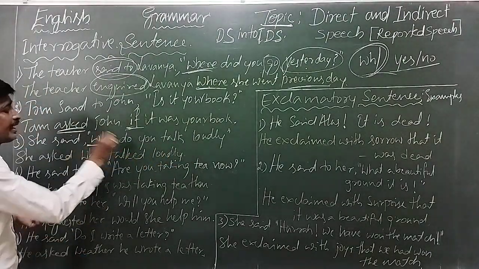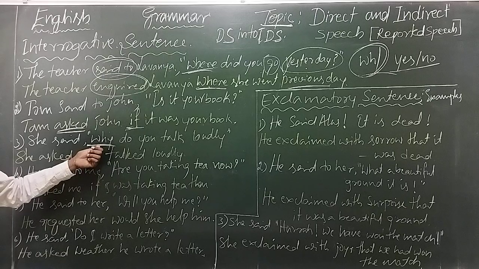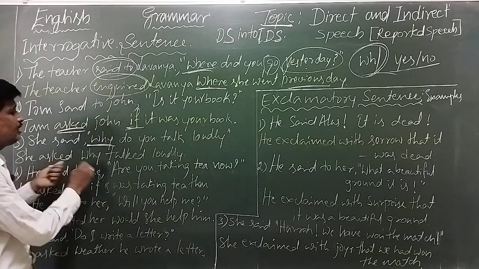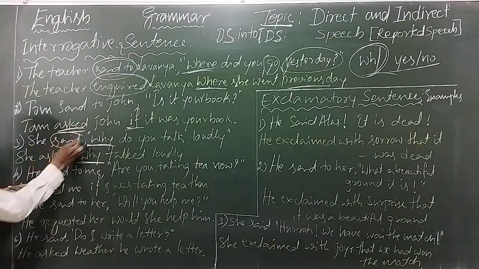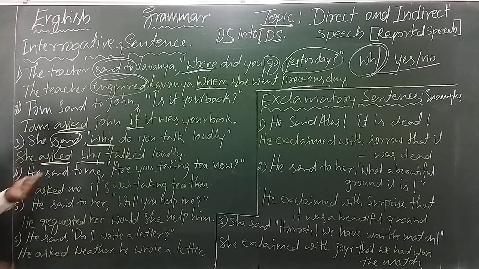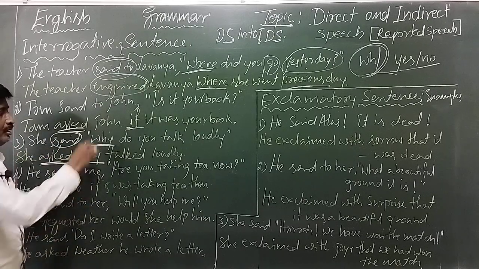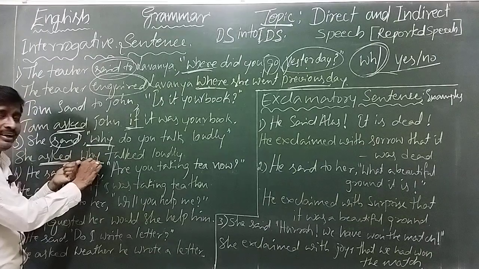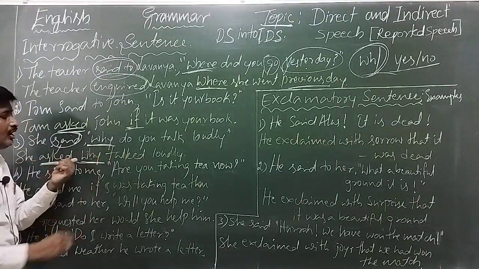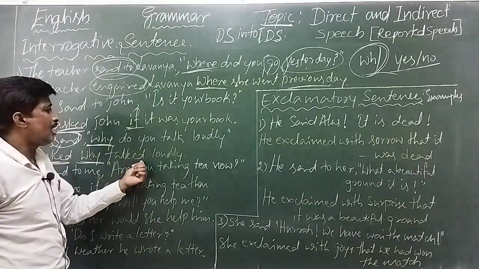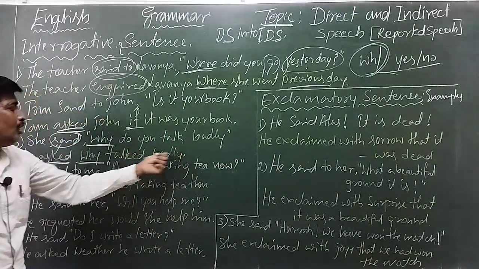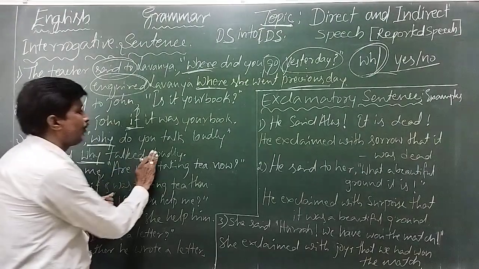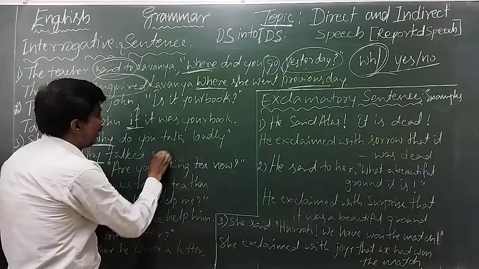See there, again we use a WH word. Why is also a WH word. So she asked why. Said is changed into asked. Why is an interrogative word, but here it is a joining word, a conjunction. Why talked loudly? Why you talked loudly?